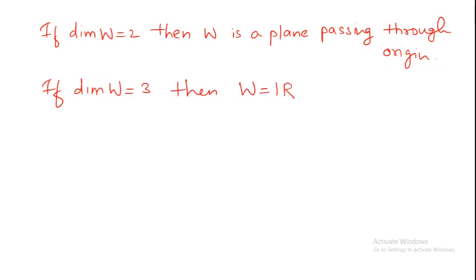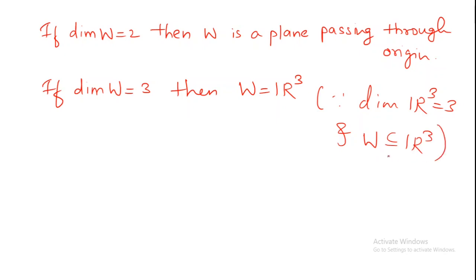And at last, if dimension of W is equal to 3, then your W should be R3 itself. Since dimension of R3 is 3 and W is in fact a subspace of R3, therefore W should be equal to R3 itself.